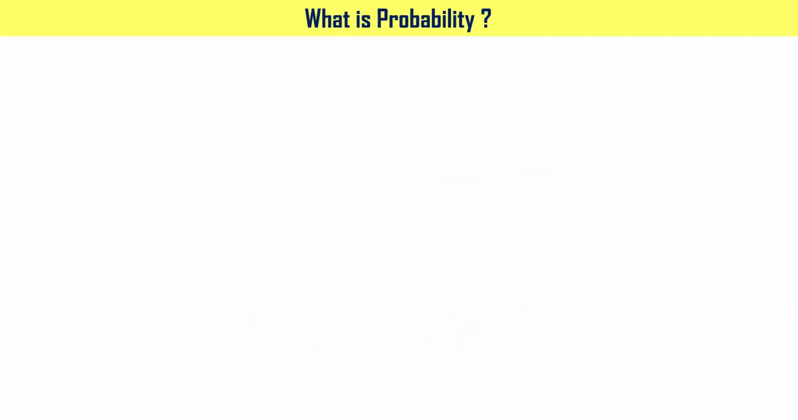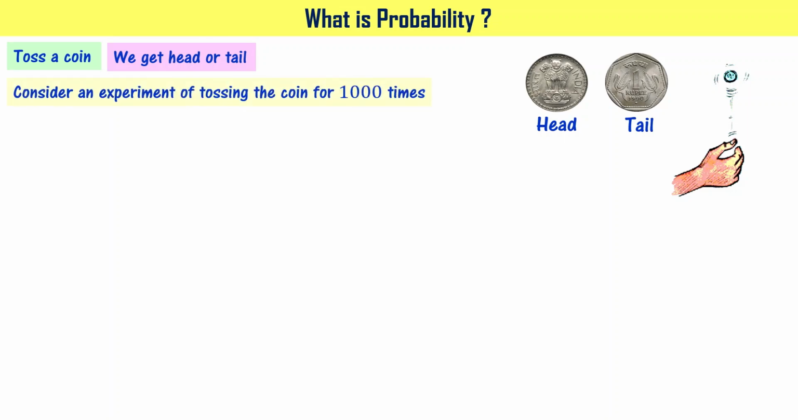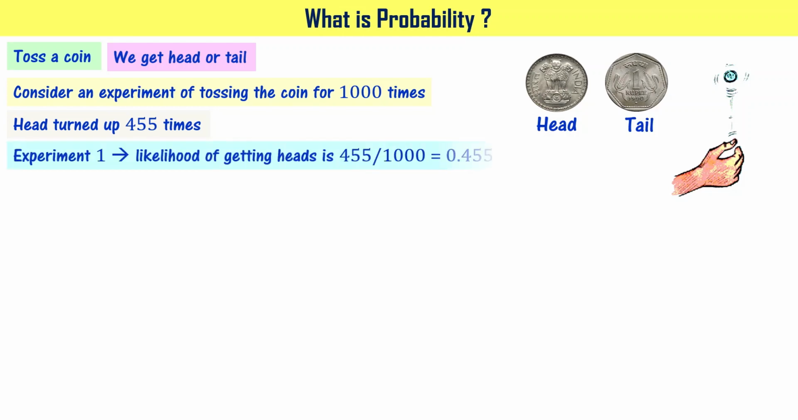Let us learn about probability now. Let us toss a coin. When we do that, we get a head or tail as shown here, right? Let us consider an experiment of tossing the same coin for 1000 times. When you do that, let's say we have gotten head 455 times. What this experiment is saying is the likelihood of getting head is 0.455. That is 455 divided by 1000, right?